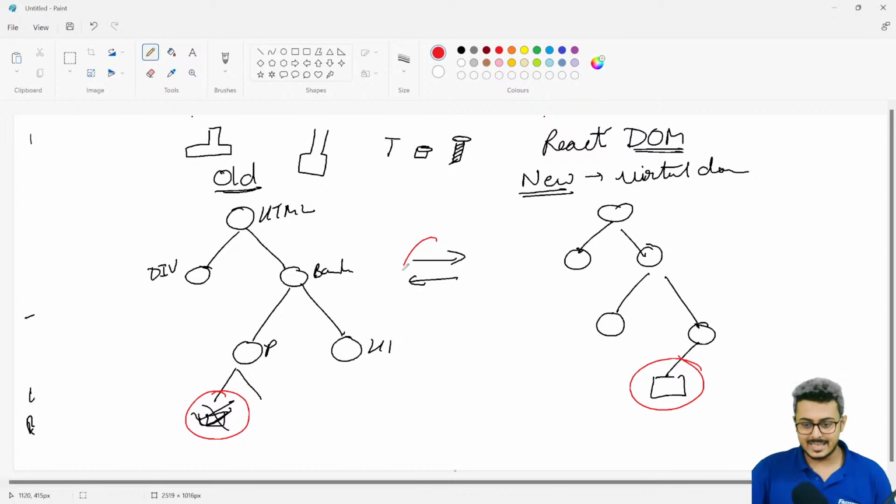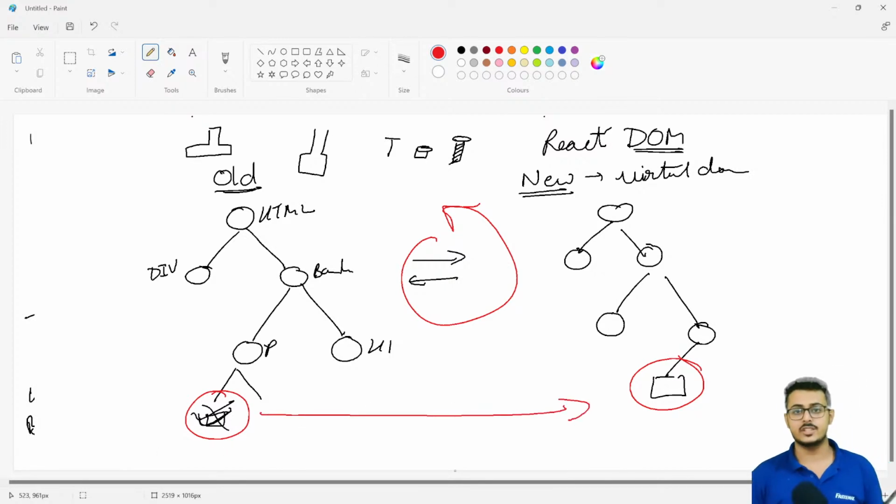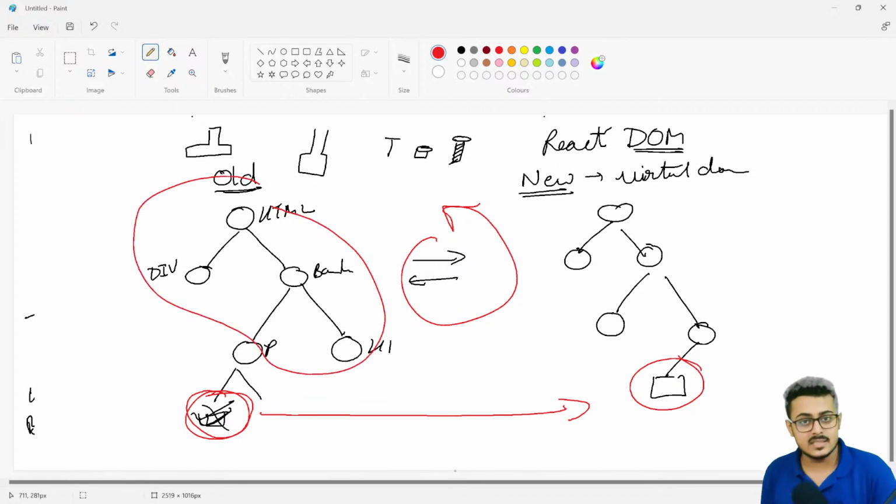So instead of reloading the entire page to show that change on the website, it will just take this particular change into consideration and create an old DOM and a new DOM again. Whatever changes are associated with this particular checkbox will be the only ones affected, not the entire DOM tree. The DOM tree that remains the same, React does not even look at it. The only thing it looks for is changes, basically like a version control system, like GitHub itself. It looks just for the changes in the DOM tree, and it automatically updates the website according to that. Okay, it's called a virtual DOM.